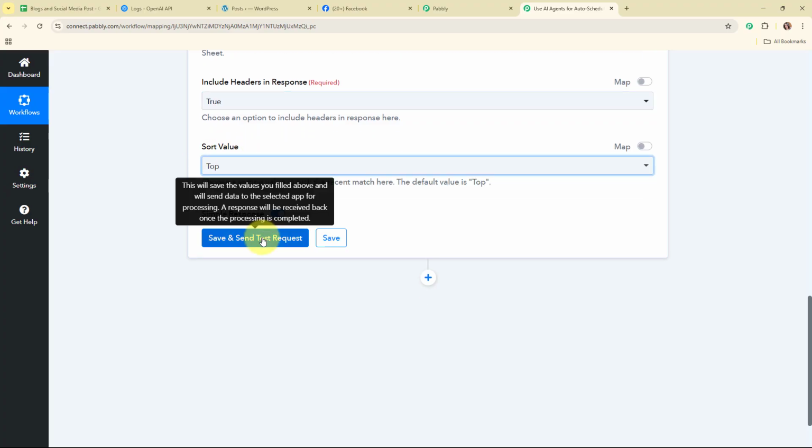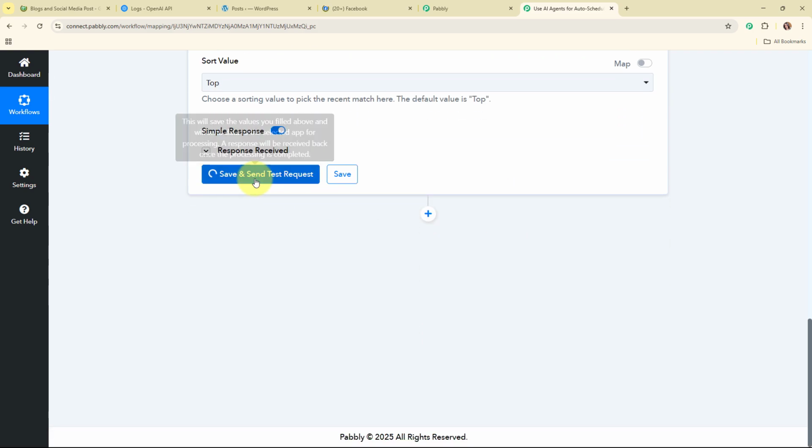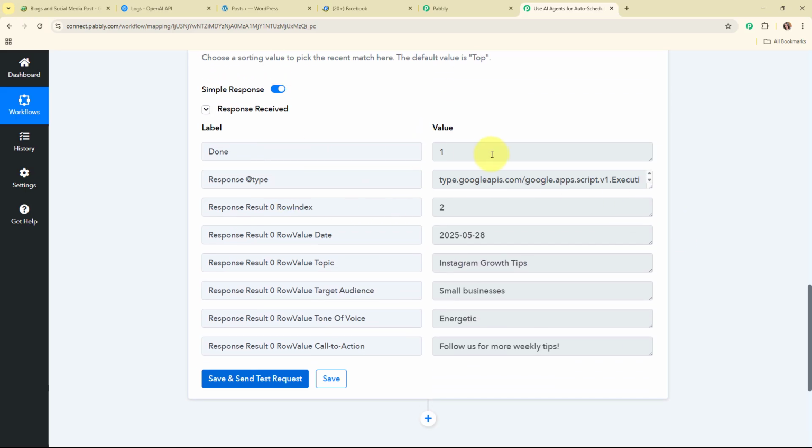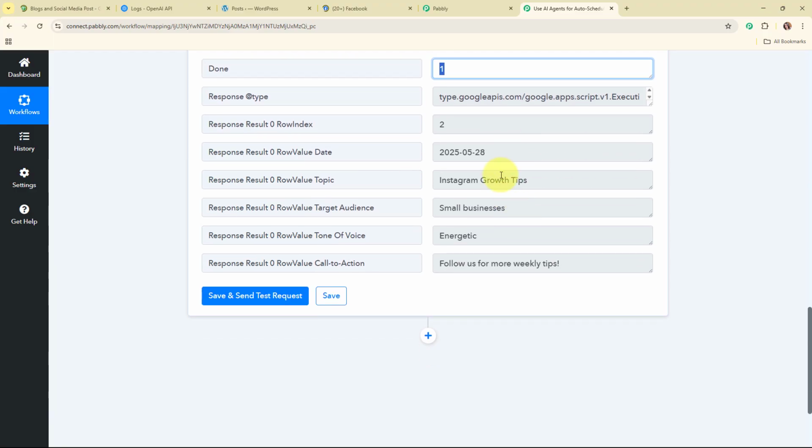So I'm going to select top, and here after entering all the required details, I'm going to click on the save and send test request. And here you can see we have received a successful response where we have received the value as 1. That means we have successfully searched the first row over here, and here we have received the row index of that row.